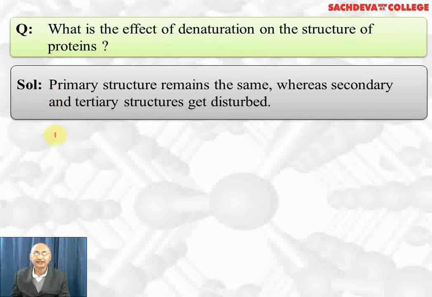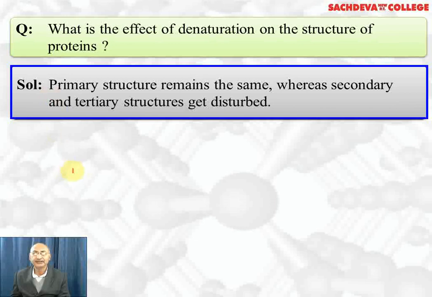What is the effect of denaturation on the structure of proteins? Primary structure remains as it is during the denaturation, but secondary and tertiary structure get ruptured and it also leads to loss of biological activity.